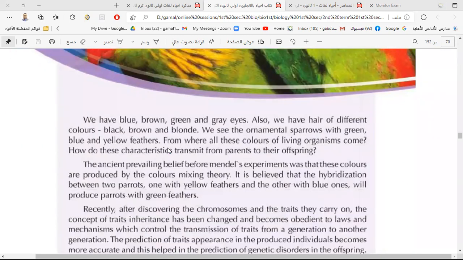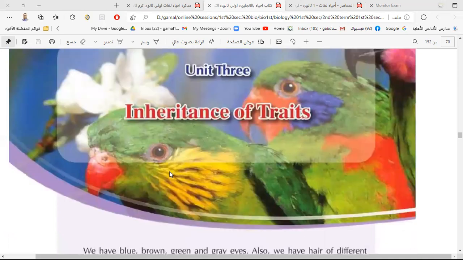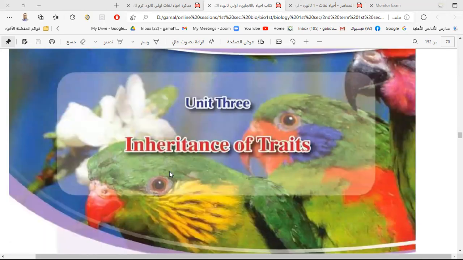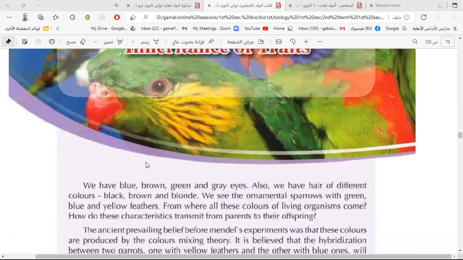We always have some characteristics from our parents, but not all characteristics. We have some characteristics only from our parents, and we also have some new characteristics. This biology chapter is talking about how we inherit our hereditary traits, how the hereditary traits are transferred from one generation to another. How do hereditary traits transfer from one generation to another?